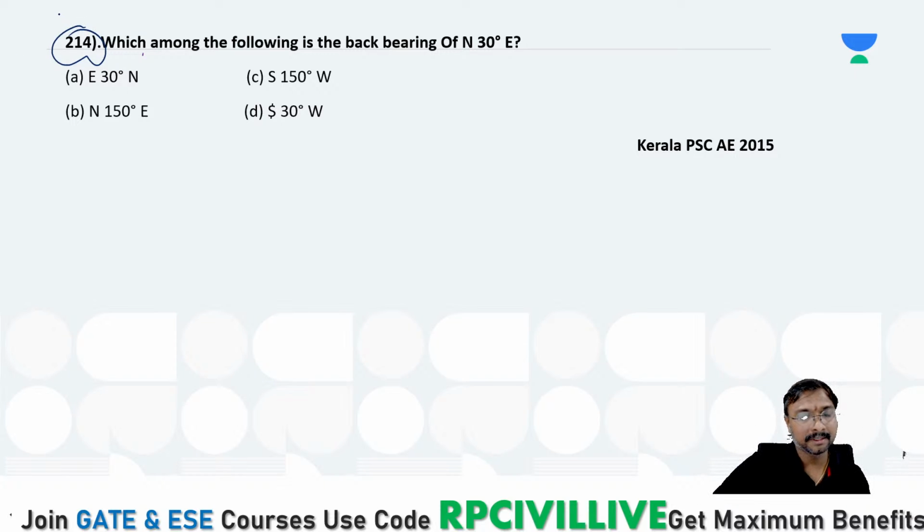Select the answer, everyone. Yesterday we have mentioned how to calculate forebearing from back bearing and back bearing from forebearing in case of this quadrantal bearing, if it is given. If you just observe, in case of this quadrantal bearing or reduced bearing, how to calculate it, we have given, if you just remember of it. Select the answer for this, everyone.